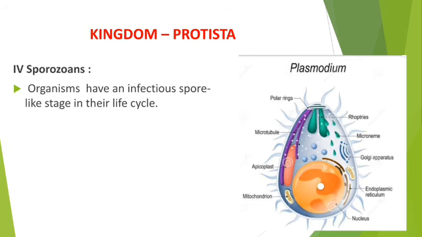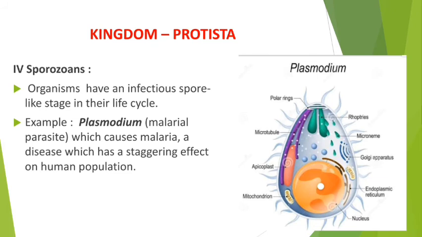This is the special character they possess, that one stage of the life cycle will be infectious, that means it will cause infection. An example is Plasmodium.